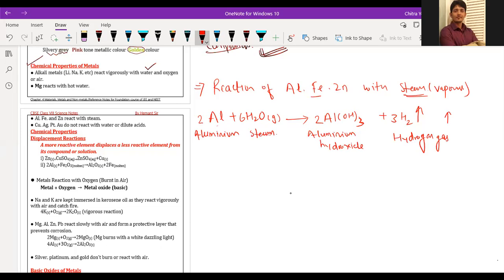Steam is H2O, beta, H2O it is. Okay, sir, steam is water. See, only the physical property has changed. There is no chemical change taking place. See, ice also has the molecular formula H2O.